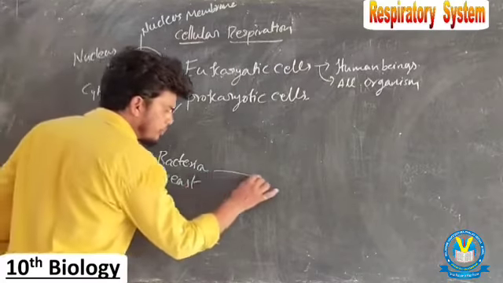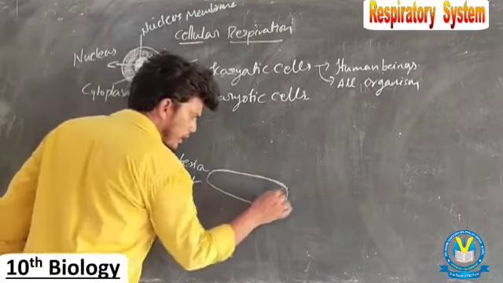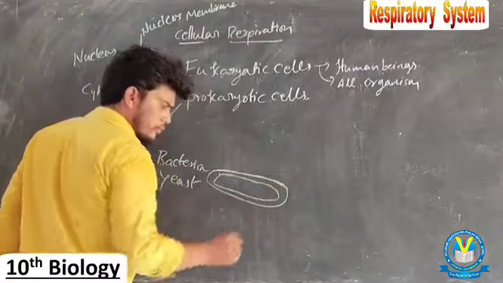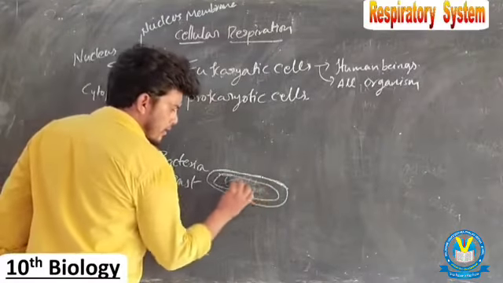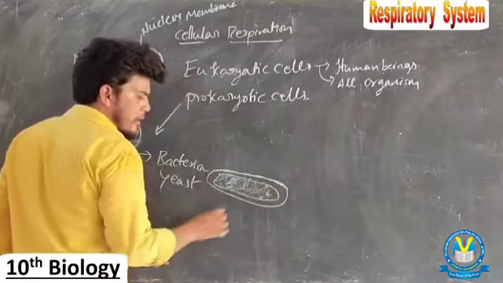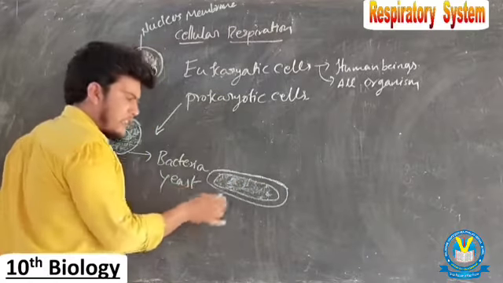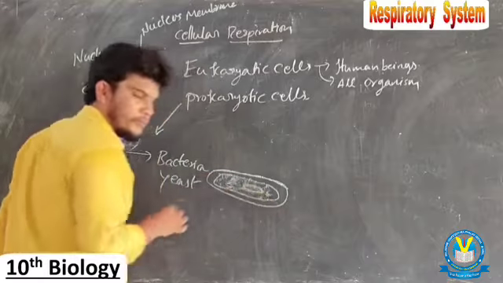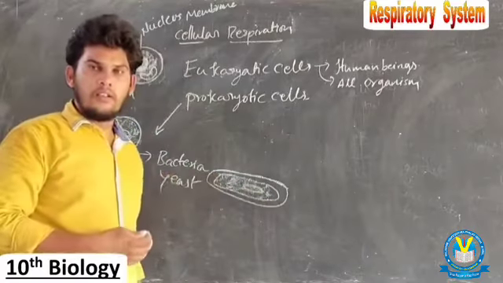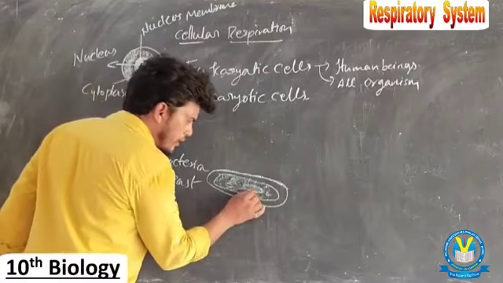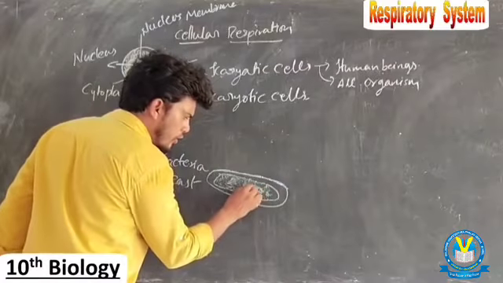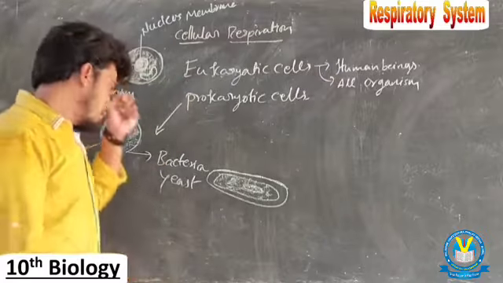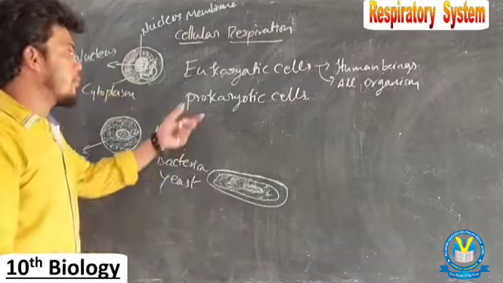Bacteria contain DNA, genetic material, and cytoplasm also is present, but there is no specific nucleus. There is just a small spot location called the nucleoid. Nucleoid matter is present, but there is no specific nucleus. So this is the example of prokaryotic cells.